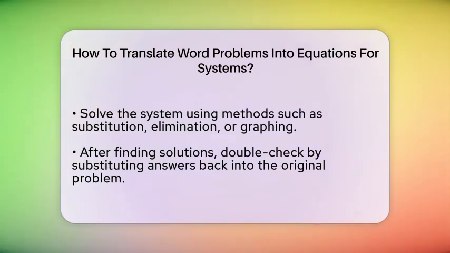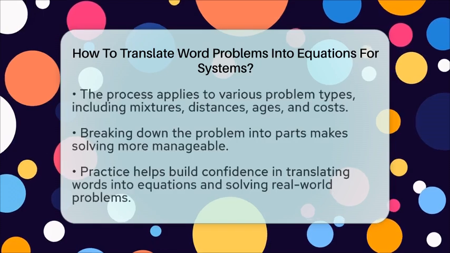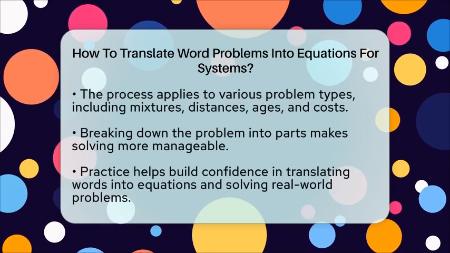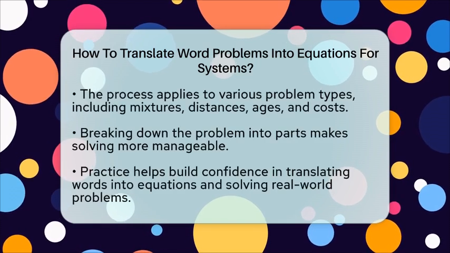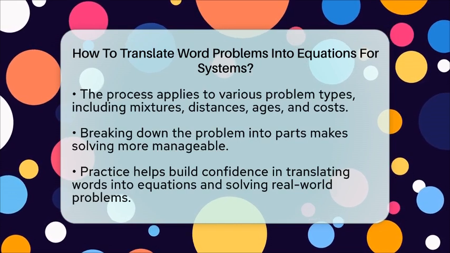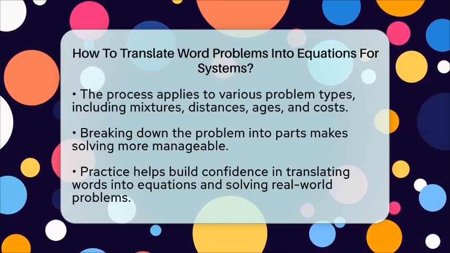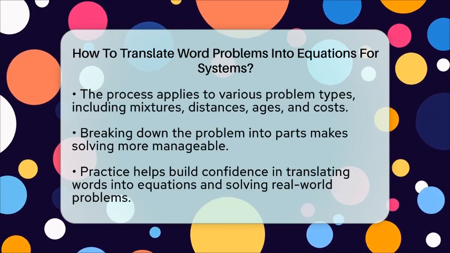After finding the values of the variables, double-check your work. Substitute your answers back into the original words to see if they make sense. For example, if you found that x equals 10 and y equals 10, see if these numbers satisfy all the conditions in the problem. This process works for many types of problems, like mixtures, distances, ages, or costs.